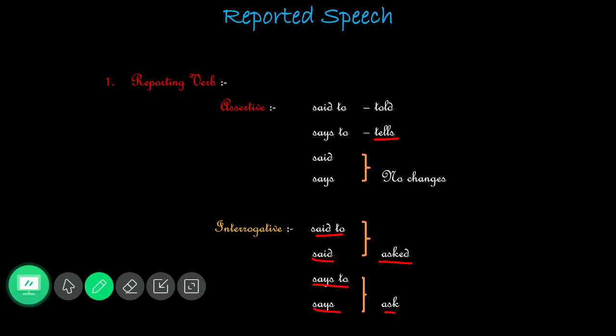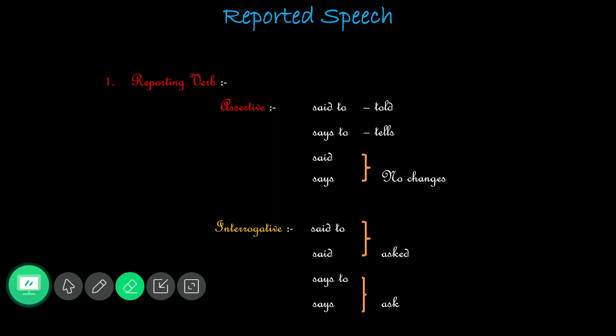So this is a set rule, but we have free forms also, not only in interrogative, even in assertive also, we can write it in a free form. Like here we have written said to, that we have written as told, right. There you can write even answered, replied, and more. Even in interrogative sentences also, in free form, instead of asked, you can write questioned.